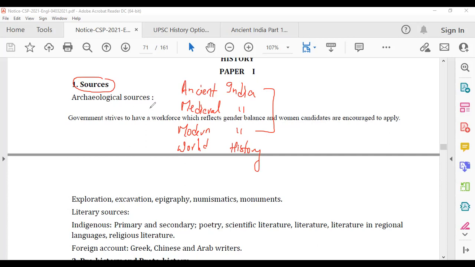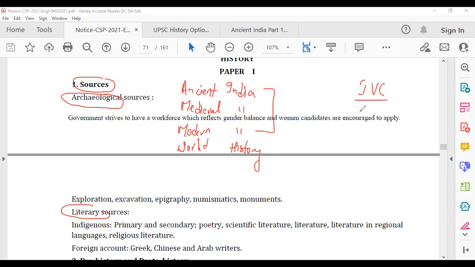Sources means we are learning history, right? It's always said that history is, we are guessing stuff. And if you're guessing, from where are you guessing? There are two sources, archaeological sources and literary sources. These are the two broad divisions of sources from where we know about history. Take, for example, the Indus Valley civilization, or Harappan civilization. You will read them in detail, topic by topic.